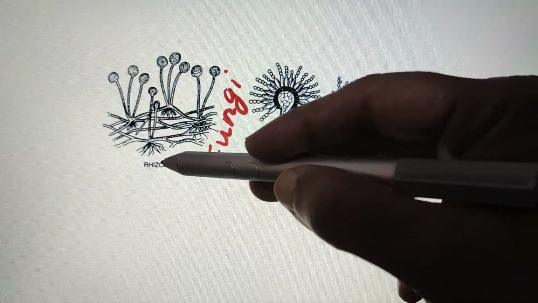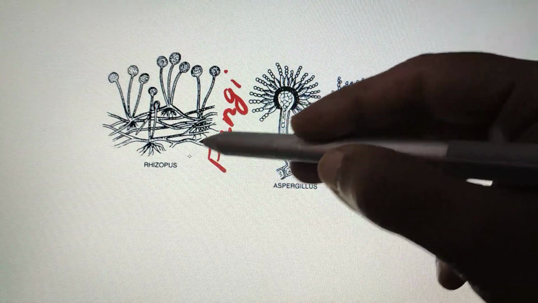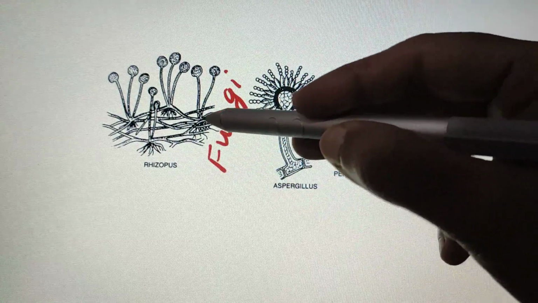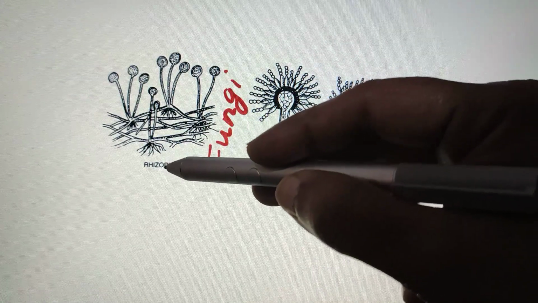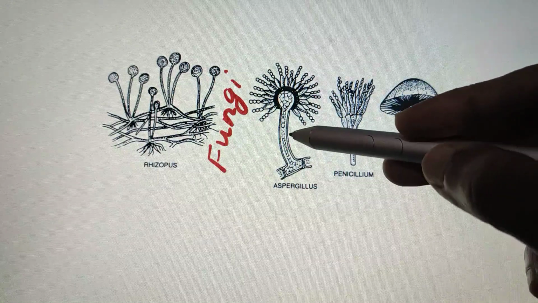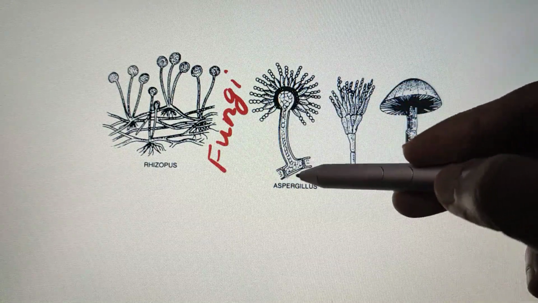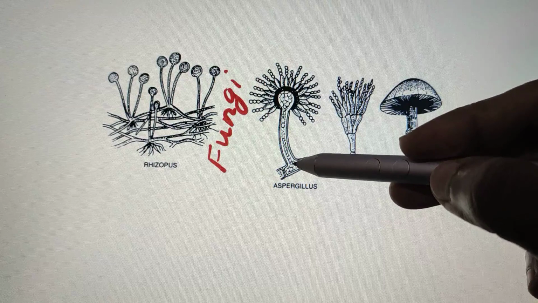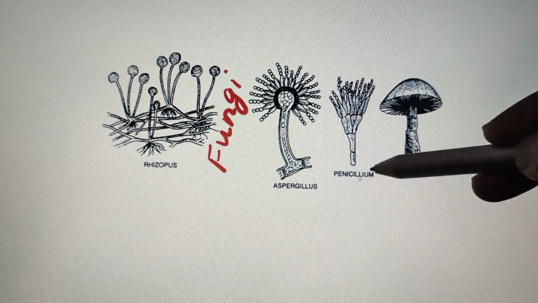Now here some examples are given. First one is Rhizopus. It is a fungus that usually grows on food materials like bread. It is also known as bread mold. Another example is Aspergillus. Third example is Penicillium.